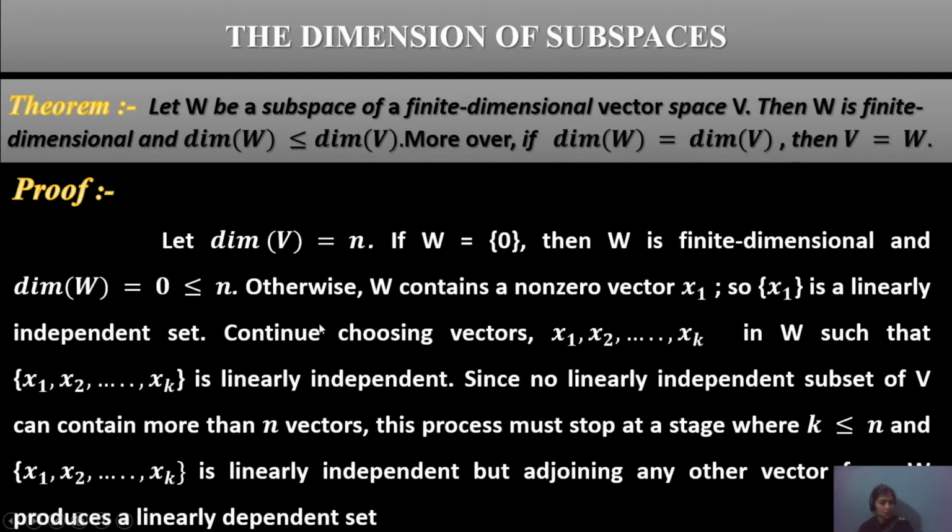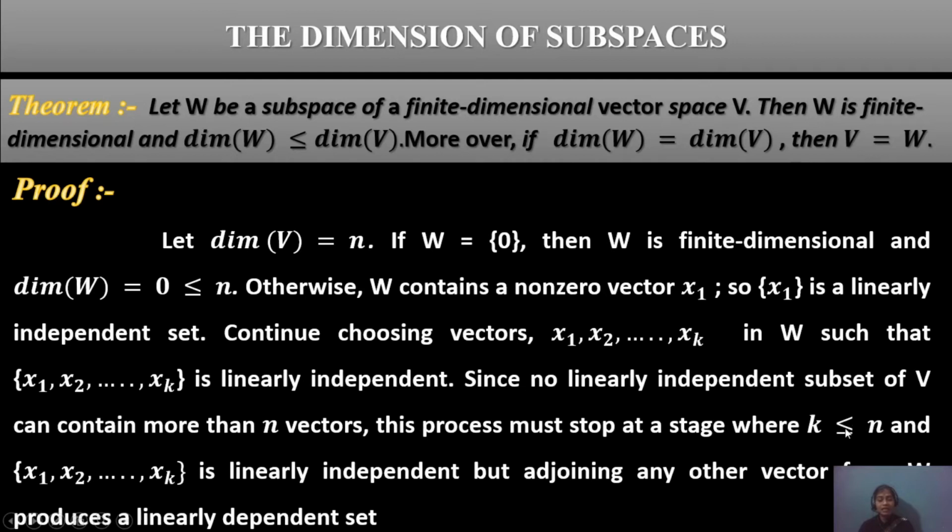Continue choosing vectors x1, x2, up to xk in W such that x1 to xk is linearly independent, not dependent. Since no linearly independent subset of V can contain more than n vectors, meaning n plus 1, n plus 2 is not possible, this process must stop at a stage where k is less than or equal to n.